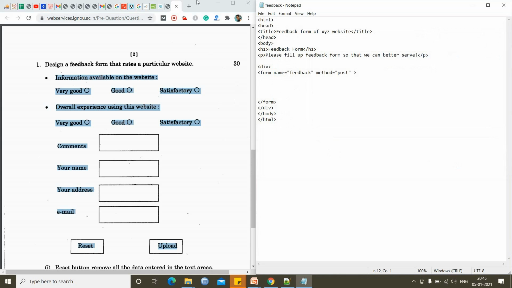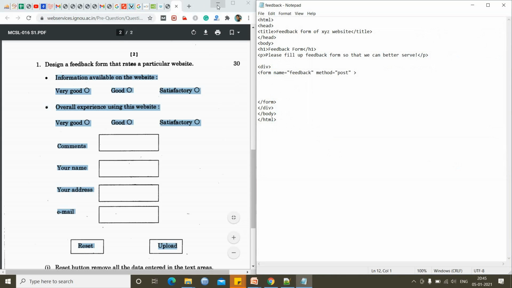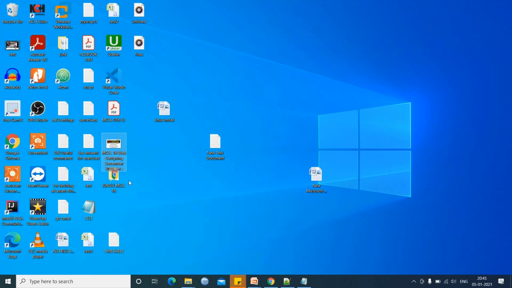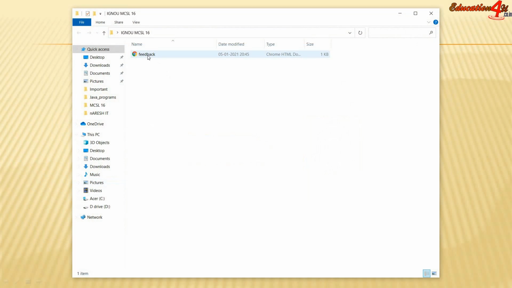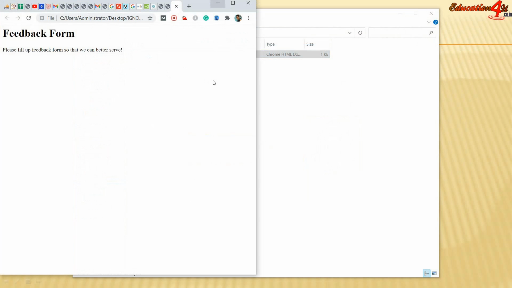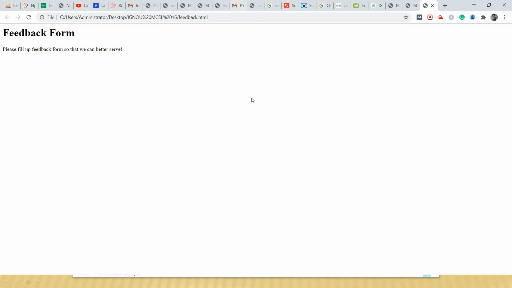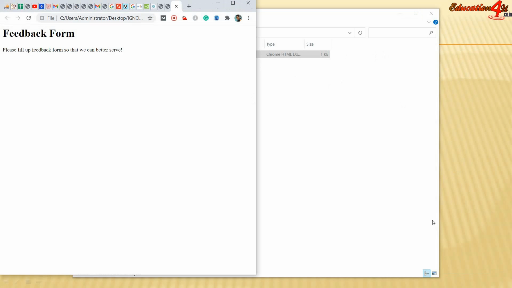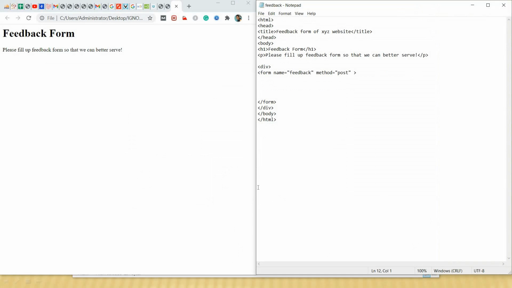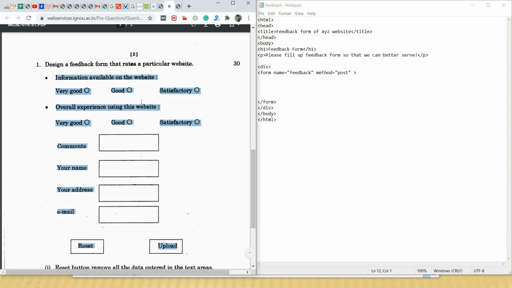So let's open it. For opening, I will go to that folder and double click on this feedback. So here we can see this is our HTML. Now coming to this thing, let's see the form now.